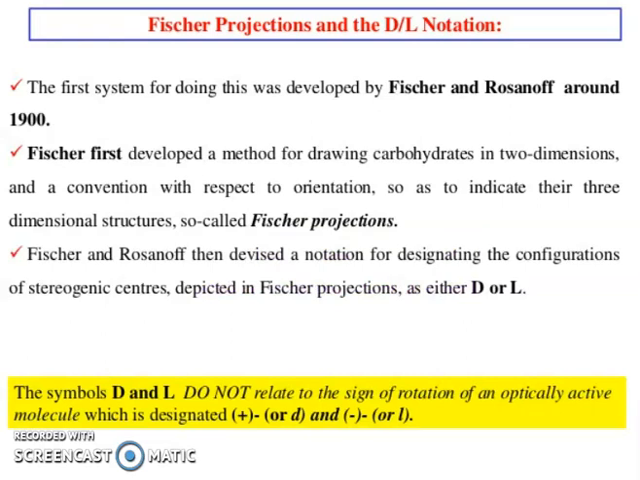The first system for doing this was developed by Fischer and Rosanoff around 1900. Fischer first developed a method of drawing carbohydrates in 2 dimensions, with a convention for orientation, so it indicates their 3-dimensional structure, the so-called Fischer projection. Fischer and Rosanoff then devised a notation for designating the configuration of a stereogenic center depicted in a Fischer projection as either D or L. The symbols D and L do not relate to the sign of rotation of an optically active molecule, which is designated plus or minus.